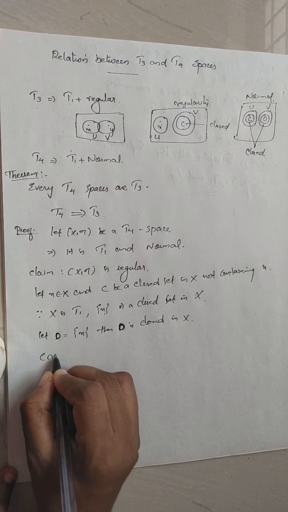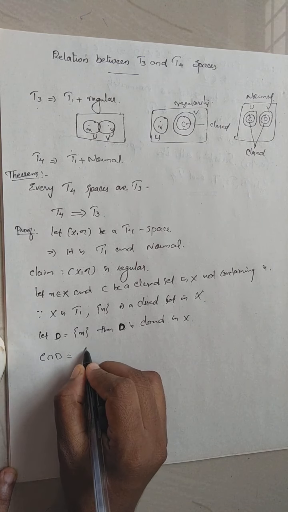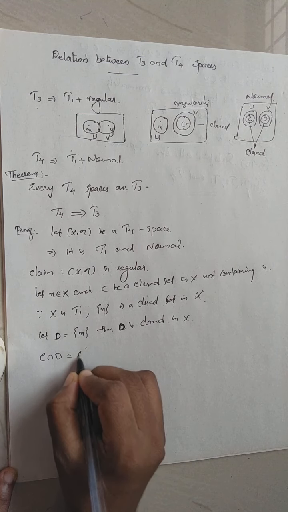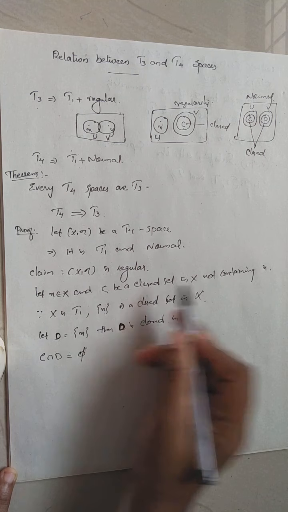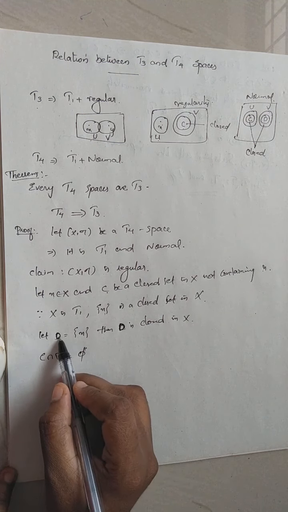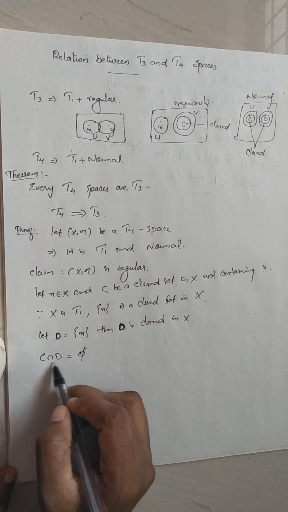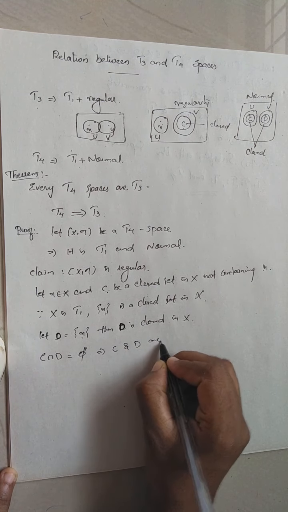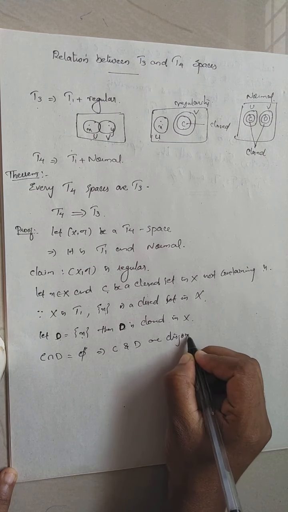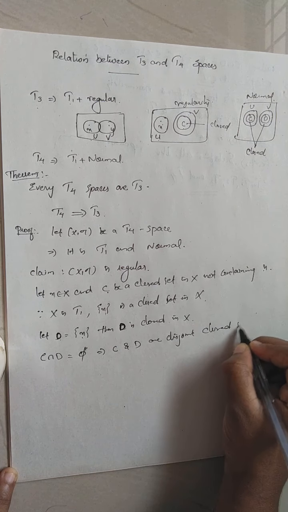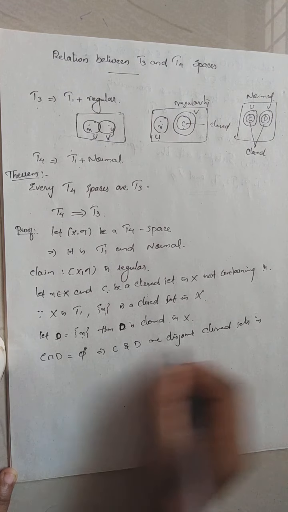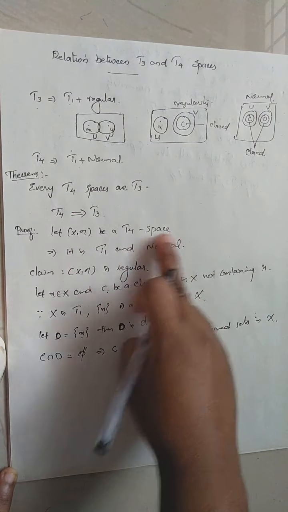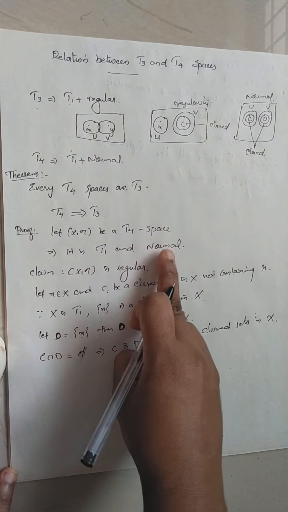What about C intersection D? C intersection D is clearly empty, because C is a closed set not containing the point x and D is a closed set which contains only the point x. So their intersection must be empty, right? So which implies C and D are disjoint closed sets in capital X. What is capital X? Capital X is a T4 space. When it is T4, it must be T1 and normal.